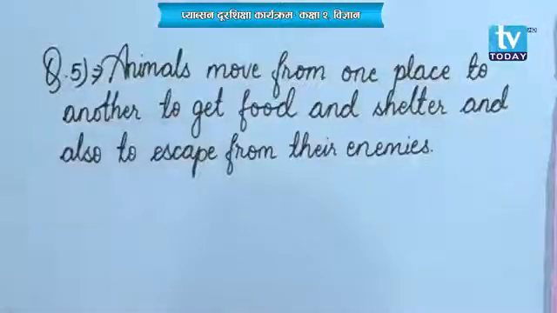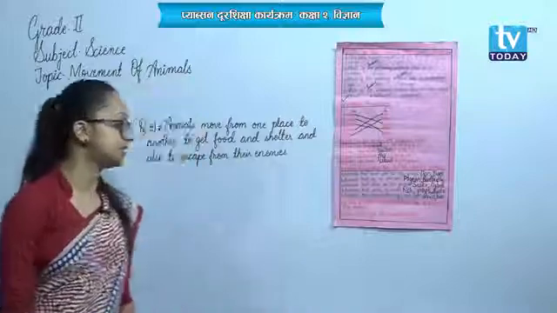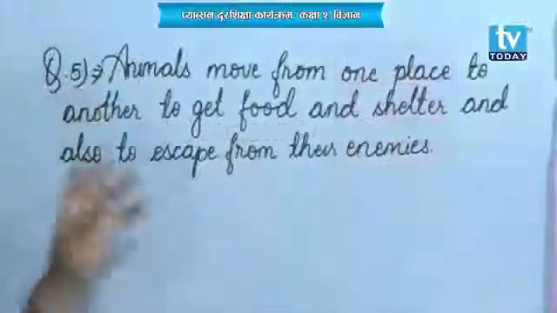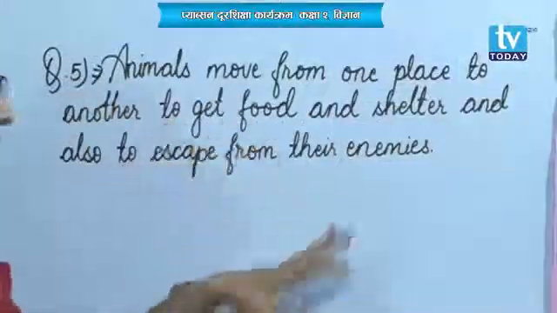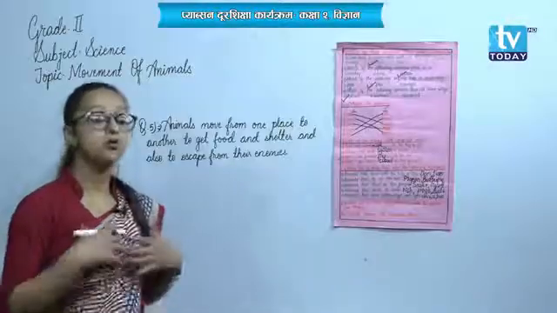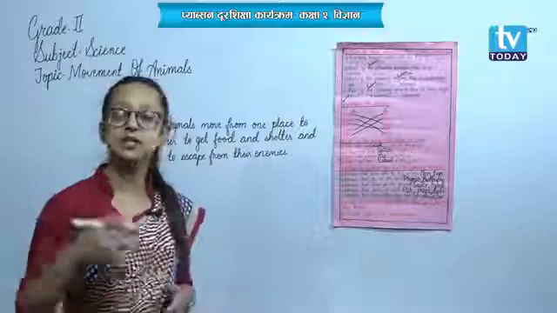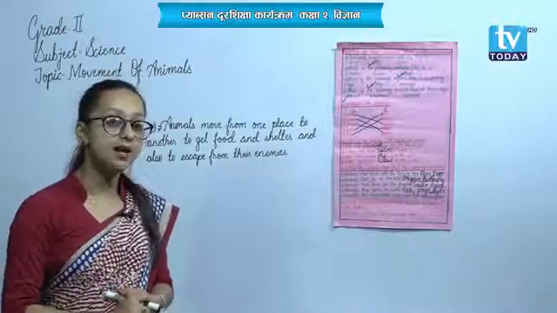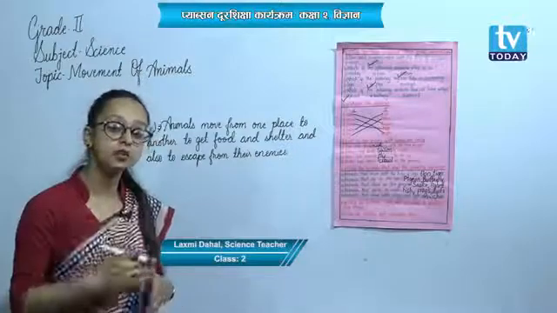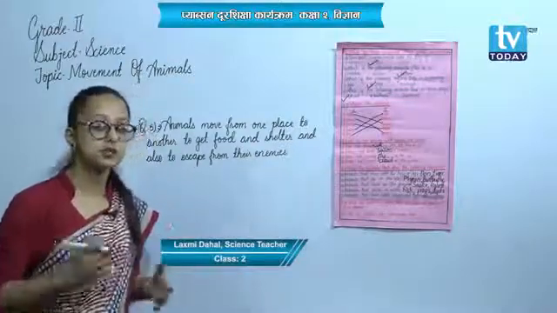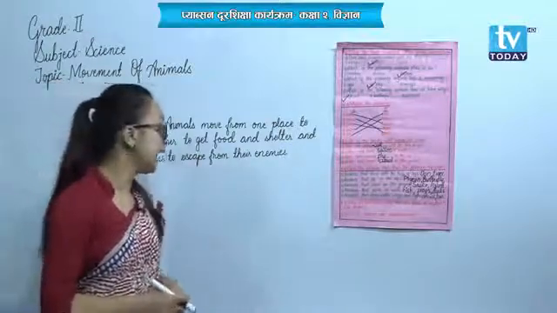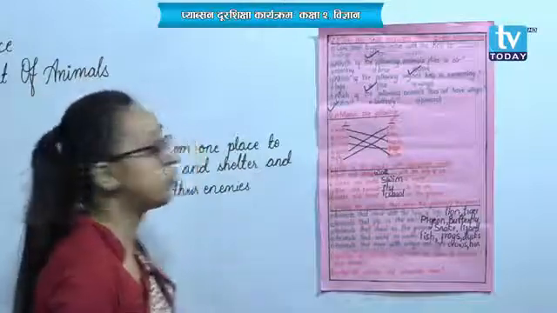Okay, see here. Question, why do animals move from one place to another? Give reason. And the answer says, animals move from one place to another to get food and shelter and also to escape from their enemies. As living beings, we feel hungry, we need food. We also need shelter to live in, isn't it? And also, whenever the enemies try to attack, then we need to run away from our enemies. So that is the reason why animals move from one place to another. Okay. And number 6, how do snakes and crocodiles move?